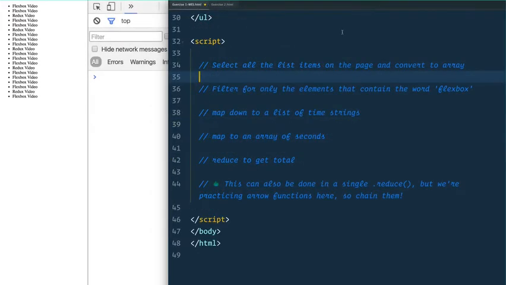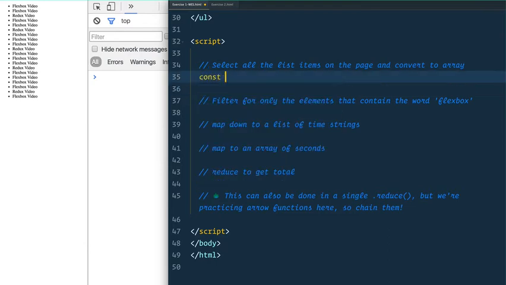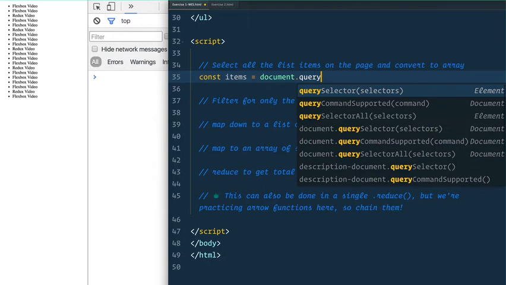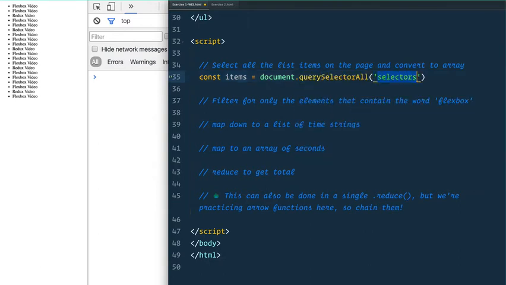Hopefully you had a good time with that. Let's go through it together. So the first one was select all the list items on the page and convert to an array. So select all of them. Say const items equals, we'll use document.querySelectorAll here. And we're going to select them. How should we select them?